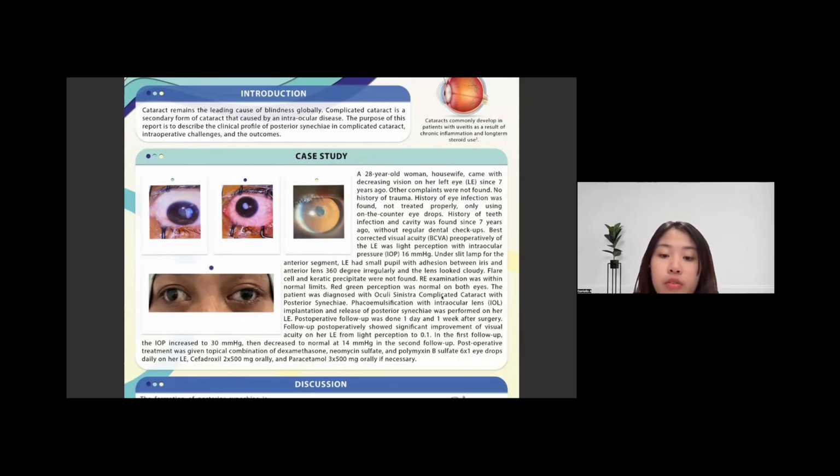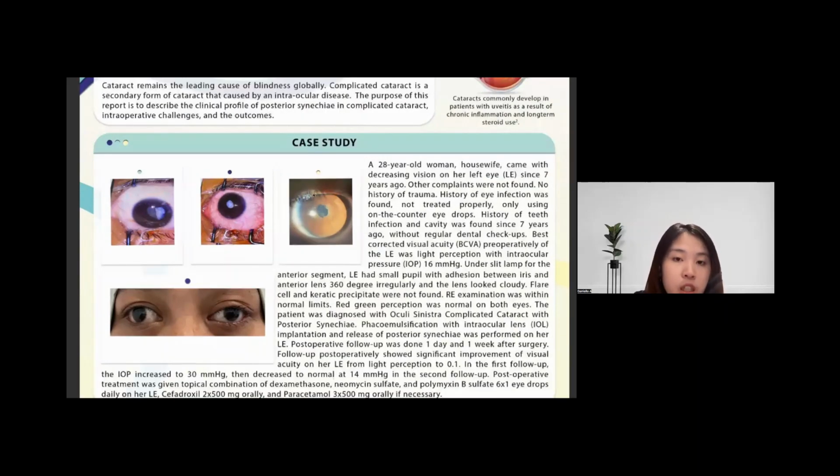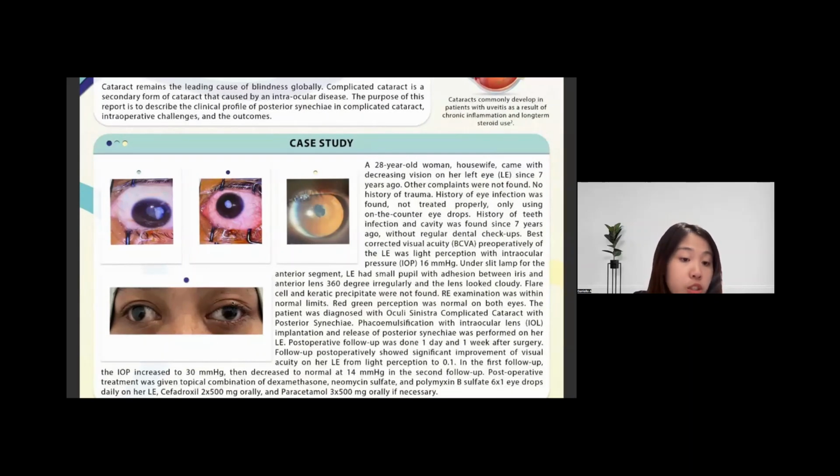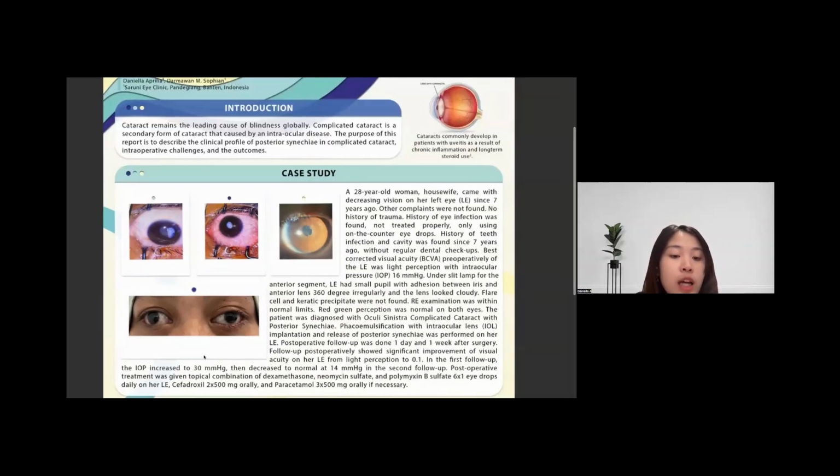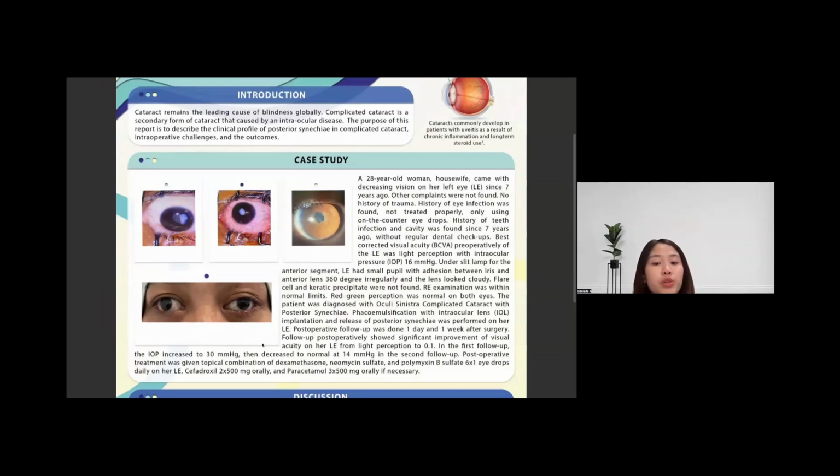Follow-up post-operatively showed significant improvement of visual acuity in her left eye from light perception to 0.1. As you can see in this picture, the patient 1 day after the surgery, the patient's eye condition was good, with no inflammation, and the visual acuity also improved. In the first follow-up, there was an increase in IOP to 30 millimeters of mercury, but it decreased to normal at 40 millimeters of mercury in the second follow-up.